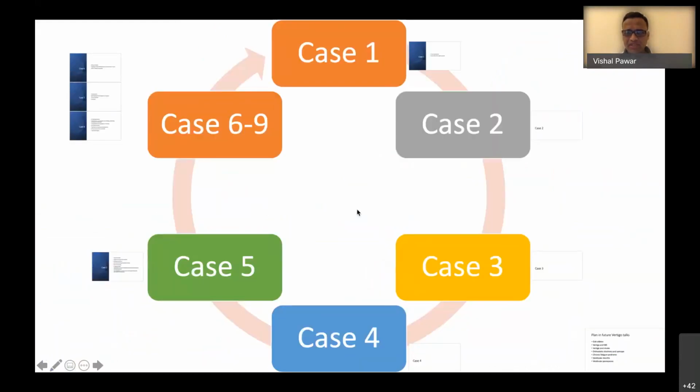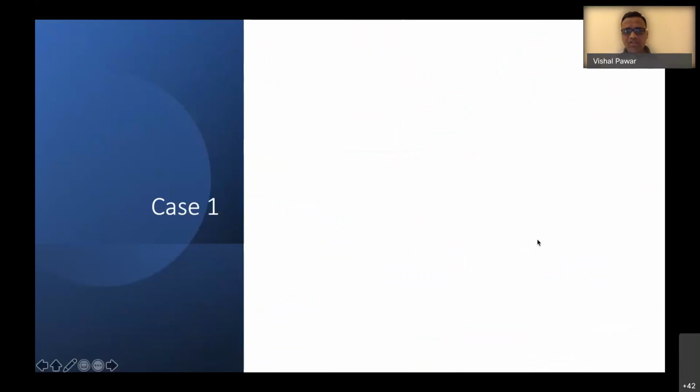Coming to case number one. This case I presented last time, as recurrent vestibulopathy, and we had a discussion whether it could be central or peripheral. There are some clues which I obtained in the last one month after that presentation. It's a very interesting case, and we will go into that.